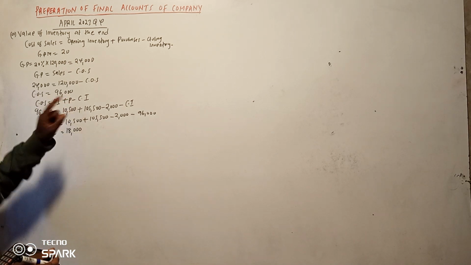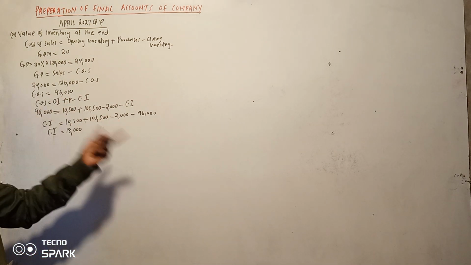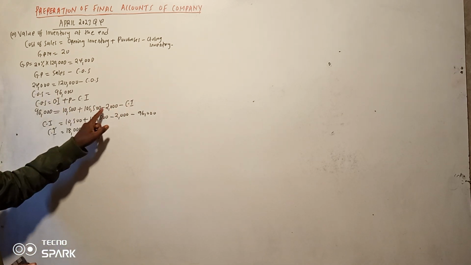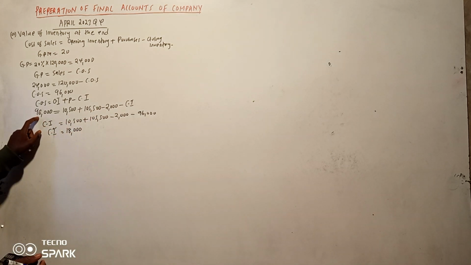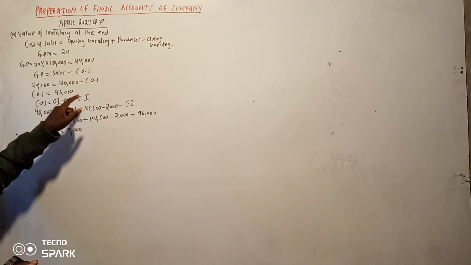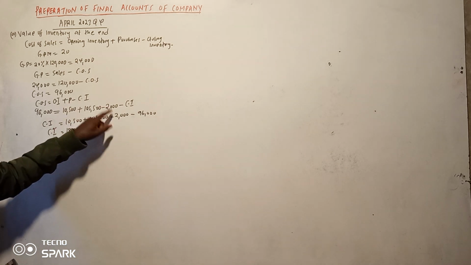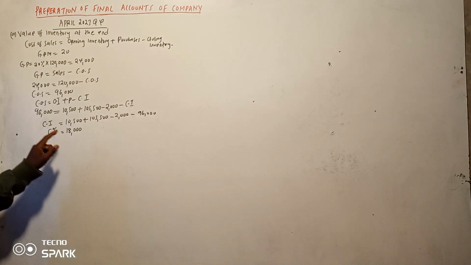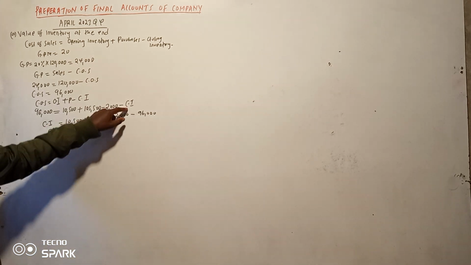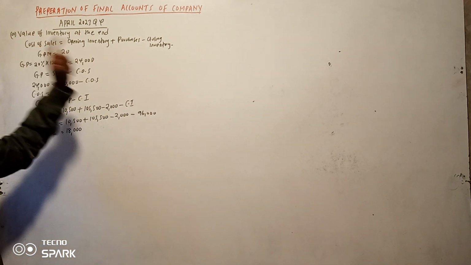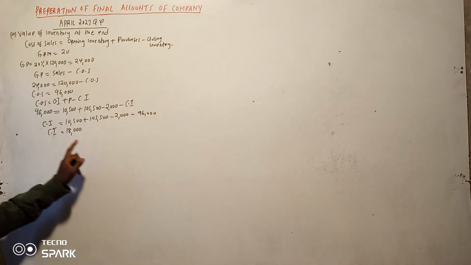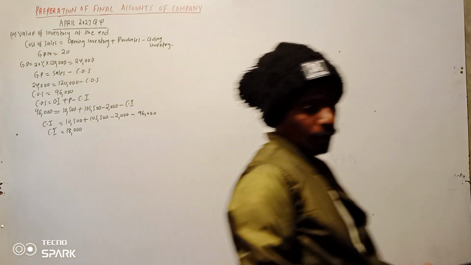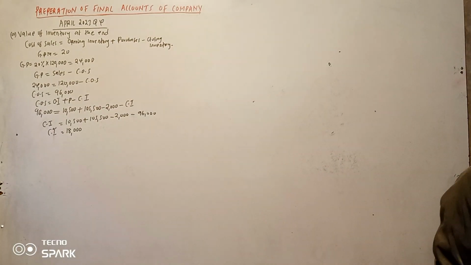Now, but remember purchases is affected by other things like drawings, return outwards, and so on. In this case, we had a return outwards, so that's why we reduce the purchases. Now 96,000 is our cost of sales is equal to our opening stock 10,500 plus our purchases 105,500 minus the return outwards, which will reduce the purchases, minus closing inventory. Now let us make closing inventory our subject of the formula. So closing inventory goes to the other side, then 96 goes there as minus. So when you do the sums, you shall get this figure. That is number one, how you are supposed to do that part.